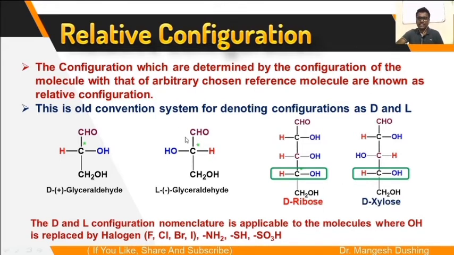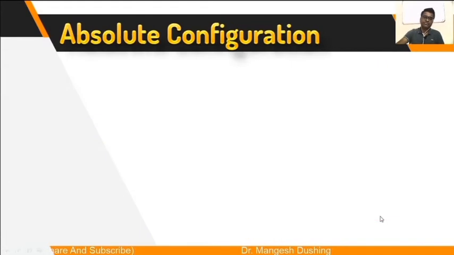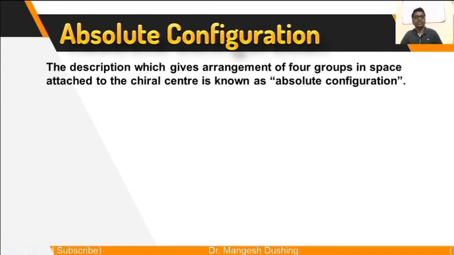But it cannot determine the configuration of the remaining OH groups. It doesn't give you an idea of whether those OH groups are on the left or right. So it has limitations. To overcome this, absolute configuration is used. The description which gives the arrangement of the 4 groups in space attached to the chiral center is known as absolute configuration.